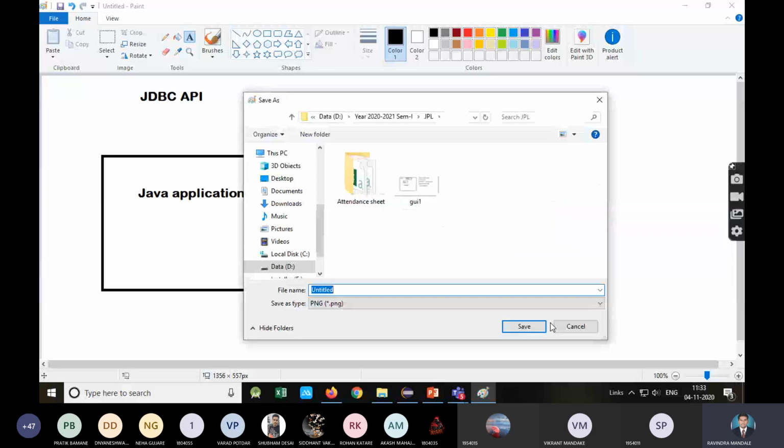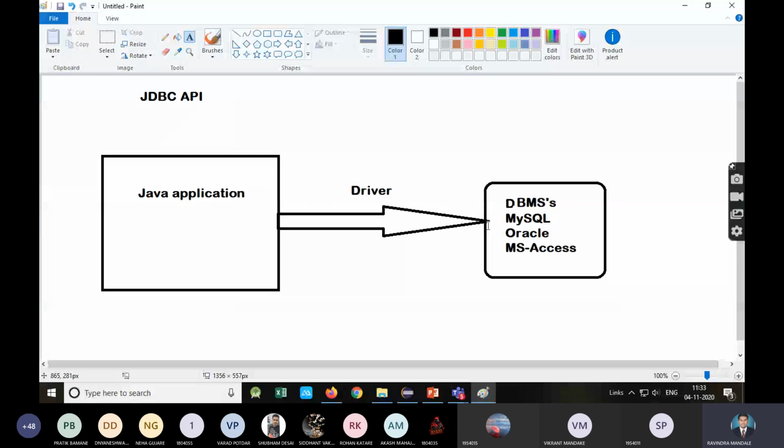We are going to write our Java application, and in that Java application we are going to use the JDBC API that allows us to connect this Java application with a DBMS. The DBMS can be anything, but in between the Java application and the DBMS, there is a driver. This driver will be different for different DBMS. JDBC will be the same. The JDBC API will be the same.